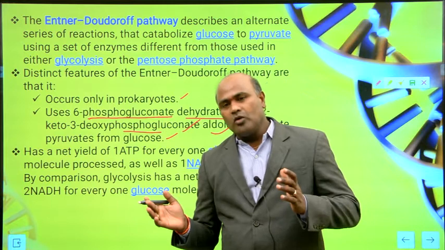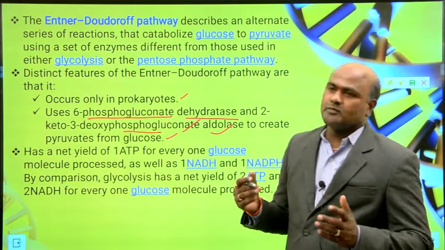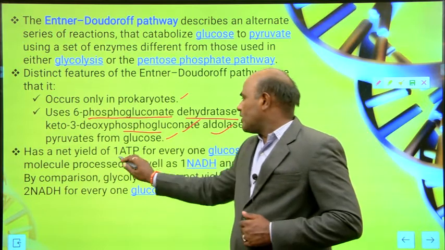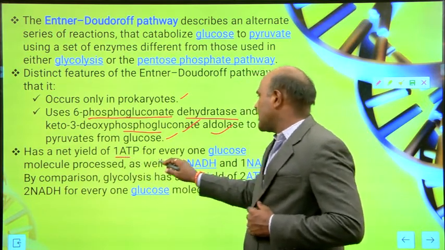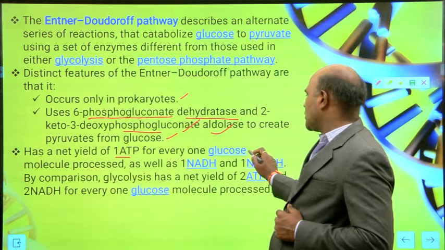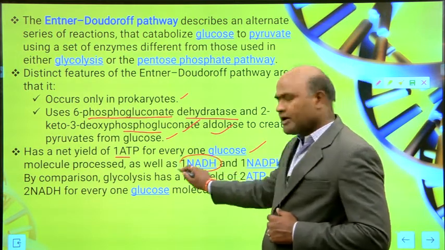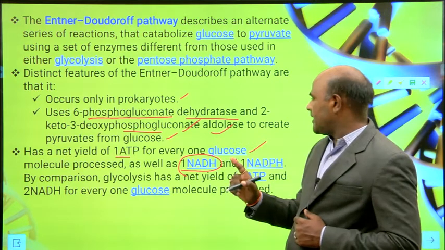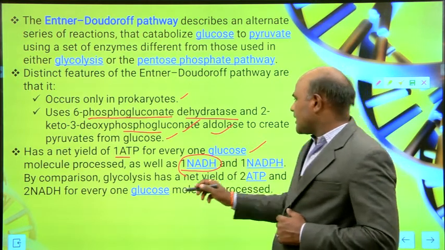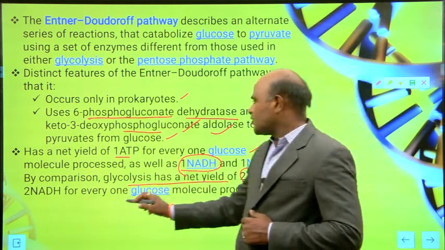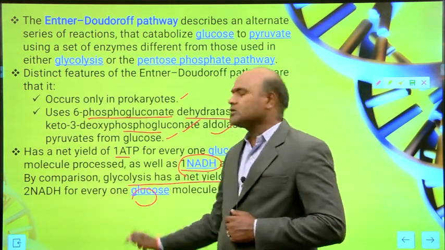So from glucose we produce pyruvate. Net yield is 1 ATP for every one glucose molecule processed, as well as 1 NADPH and 1 NADH. By comparison, glycolysis has a net yield of 2 ATP and 2 NADH for every glucose molecule.